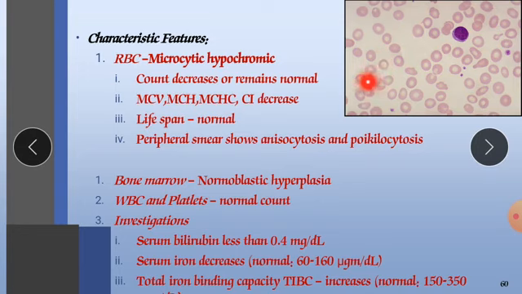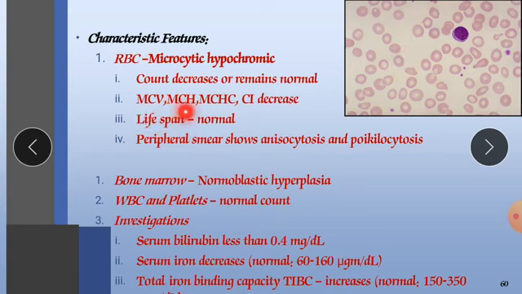Here you can see the color is pale. The RBC count decreases or remains normal, but the color is faint; they are not red, they become pink or faint pink in color, and their diameter is declined.